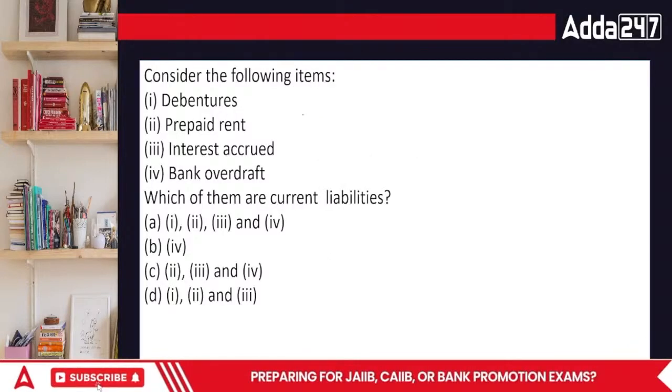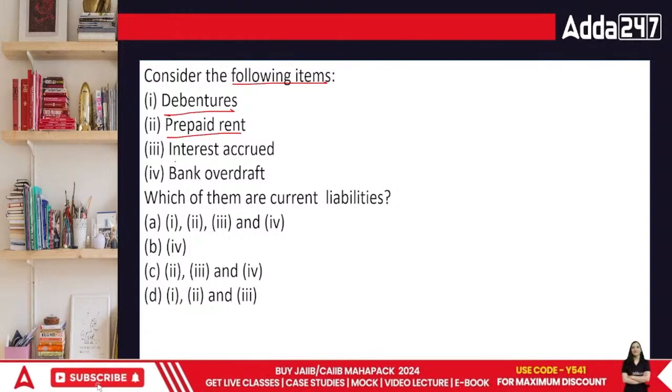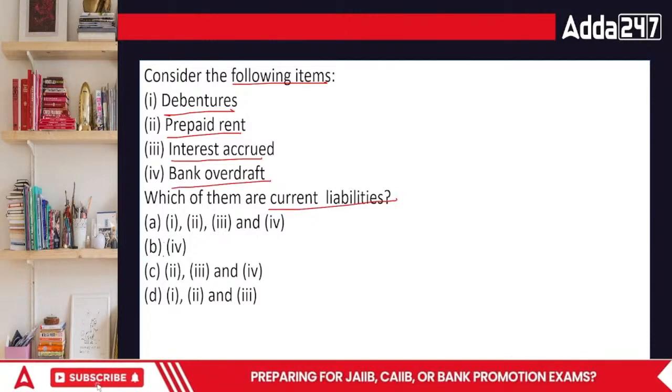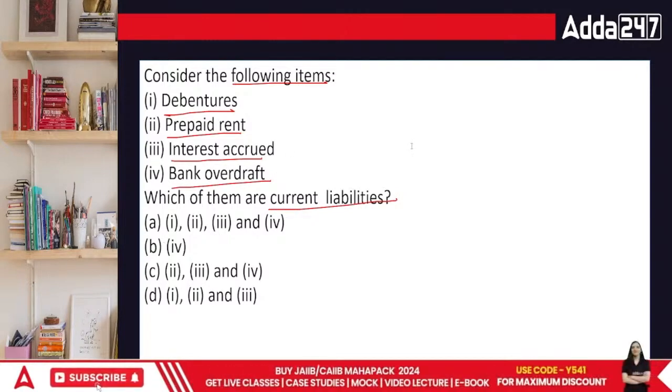Next point, consider the following items: debentures, prepaid rent, interest accrued, or bank overdraft. Which of the following are current liabilities? Debentures are basically long-term bonds. It's a debt instrument.